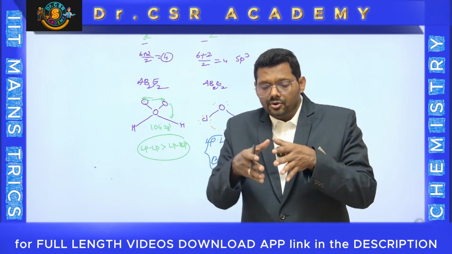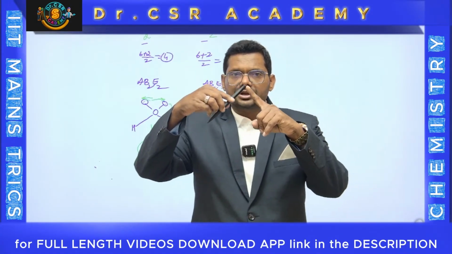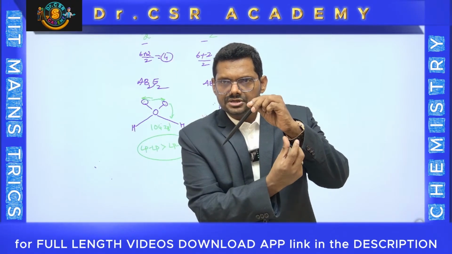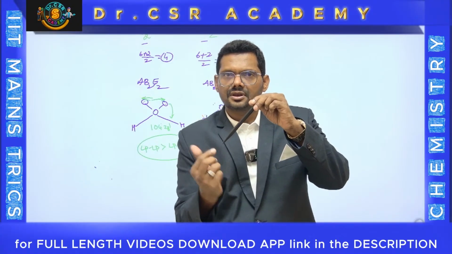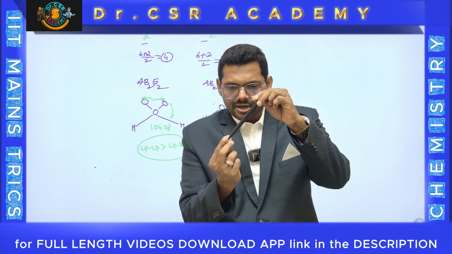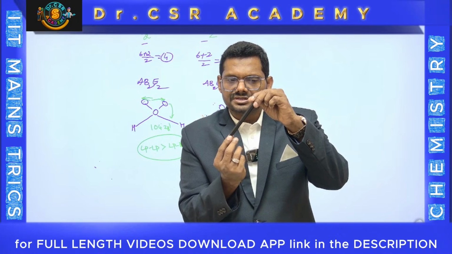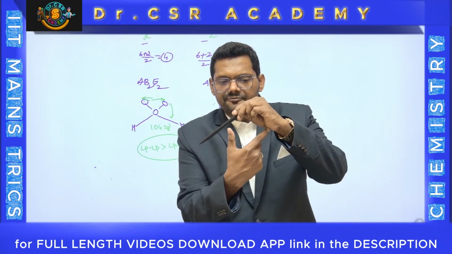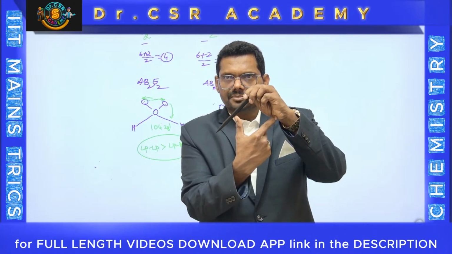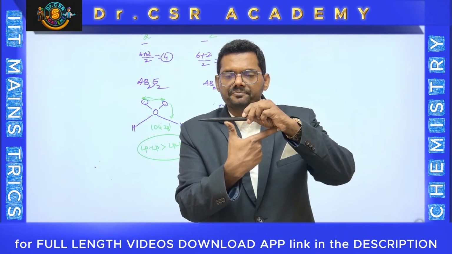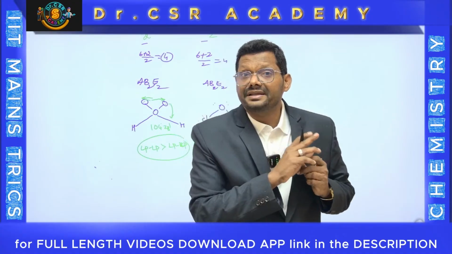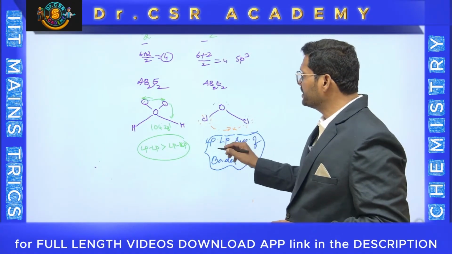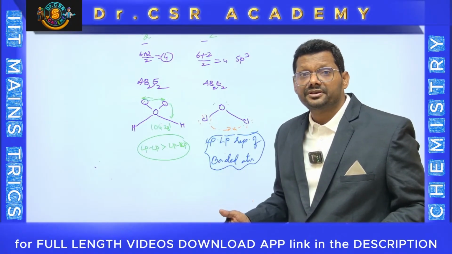This chlorine has 3 lone pairs, and this chlorine also has 3 lone pairs. They have repulsions, not the central atom lone pairs. Due to this lone pair repulsion, the chlorines start moving apart, and therefore the bond angle, which would normally be here, is increased like this. It will be around 111 degrees. You remember, in the OCl2 molecule the bond angle is 111, which is much higher than expected.